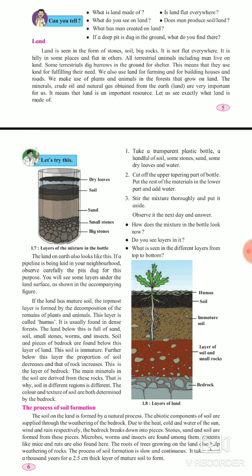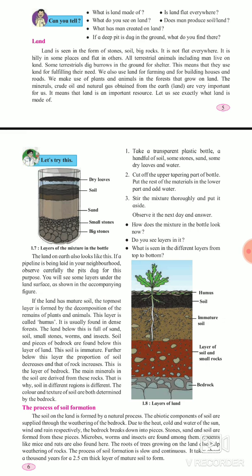What do you see on land? A variety of trees are there, and a variety of animals live on land; a variety of animals also live under the land. Soil is present on the land, and the layer of soil is different according to the region. The color of soil is also different according to the region. Next question: does man produce soil or land? No, it is a natural process. Soil and land are a natural process.